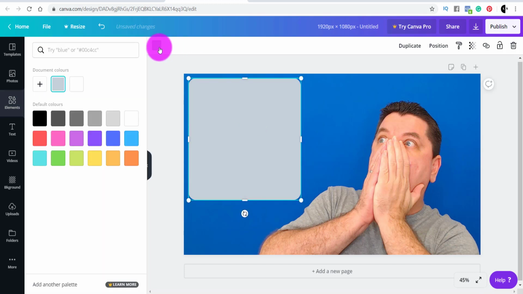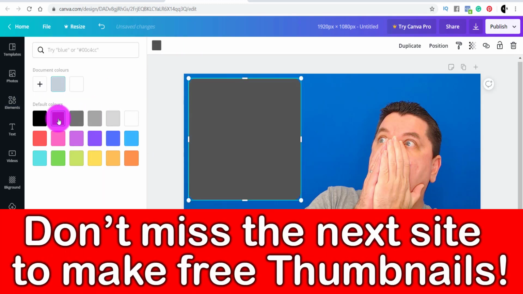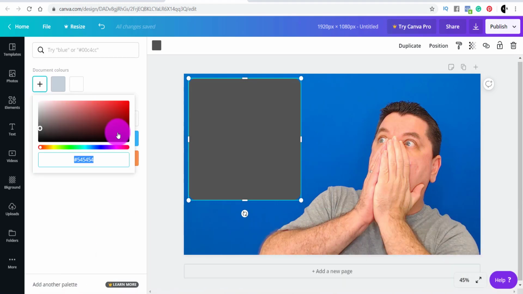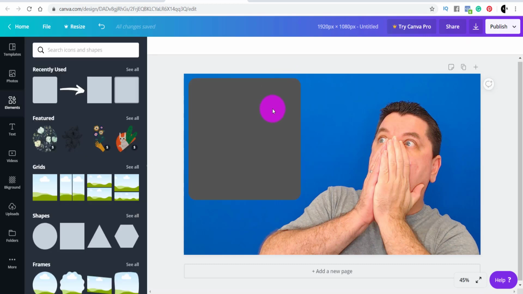If you want to change the color, you can quite simply come over here and change it. If you don't like that color, you can come over here and check the dimensions. You can click on this over here and it gives you different types of color schemes that you can use. So we're just going to use that for now, guys. Then you can come over and use text.